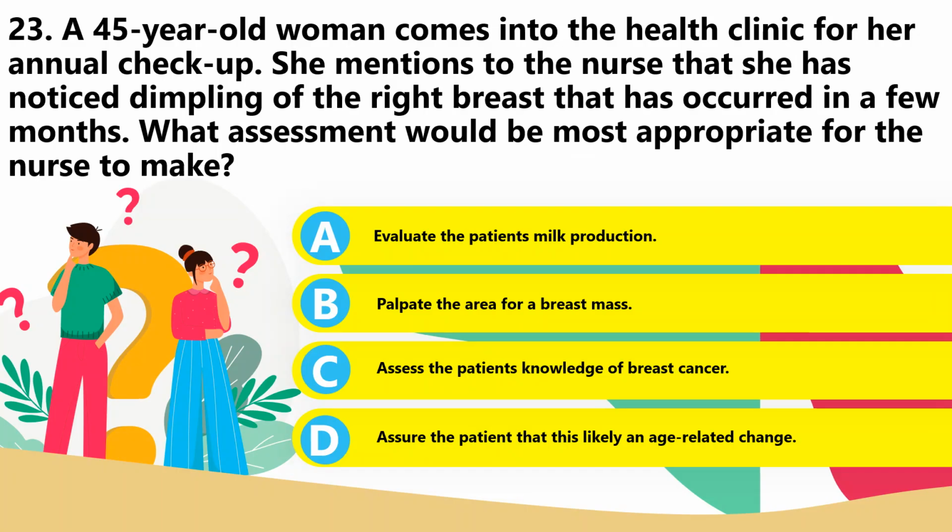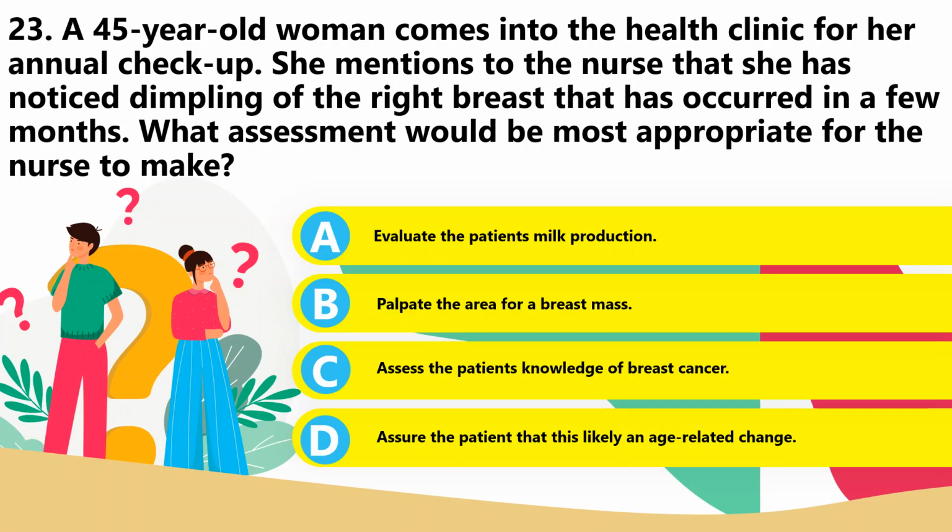So in this question, it would be most important for the nurse to palpate and assess the breast to determine the presence of a mass and to refer the patient to her primary care provider. Edema and pitting of the skin may result from neoplasm blockage of the lymphatic drainage, giving the skin an orange peel appearance or peau d'orange, a classic sign of advanced breast cancer.